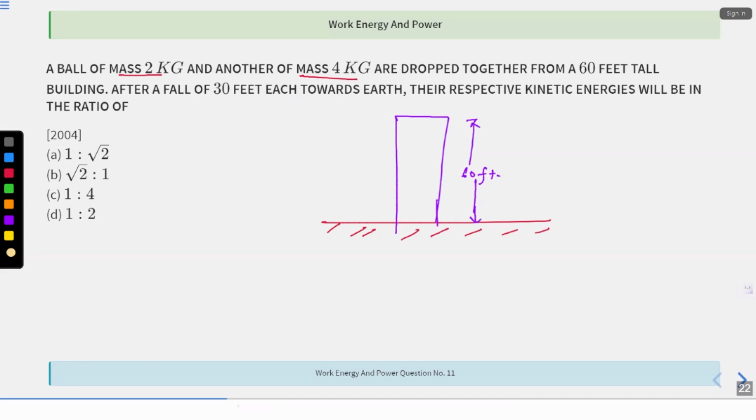After a fall of 30 feet. So I have my two balls. One ball is here, that is 2 kg. Fine. Another ball of mass 4 kg. Now they are asking what will be the kinetic energy of these two balls when they have reached 30 feet, meaning when they come to the middle over here.